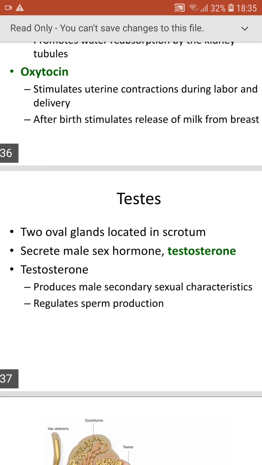And testis, two oval glands located in the scrotum, which secrete the male sex hormone called testosterone, that is for the production of male sexual characters and also regulates sperm production. So this is the testis, and this we call the scrotum, and this is the epididymis. So these are seminiferous tubules which produce the sperms. These are interstitial cells which produce the testosterone.